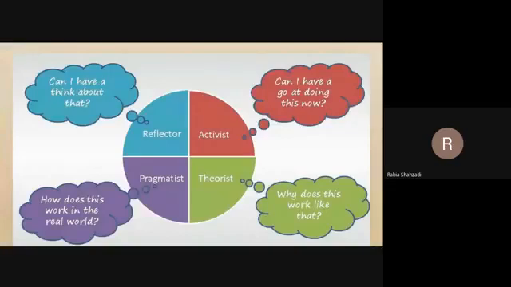talking about linking this with the Honey and Mumford learning styles. Let me repeat what the Honey and Mumford learner types are. There are four major learning types. The first one is activists. These are the people who learn by doing.